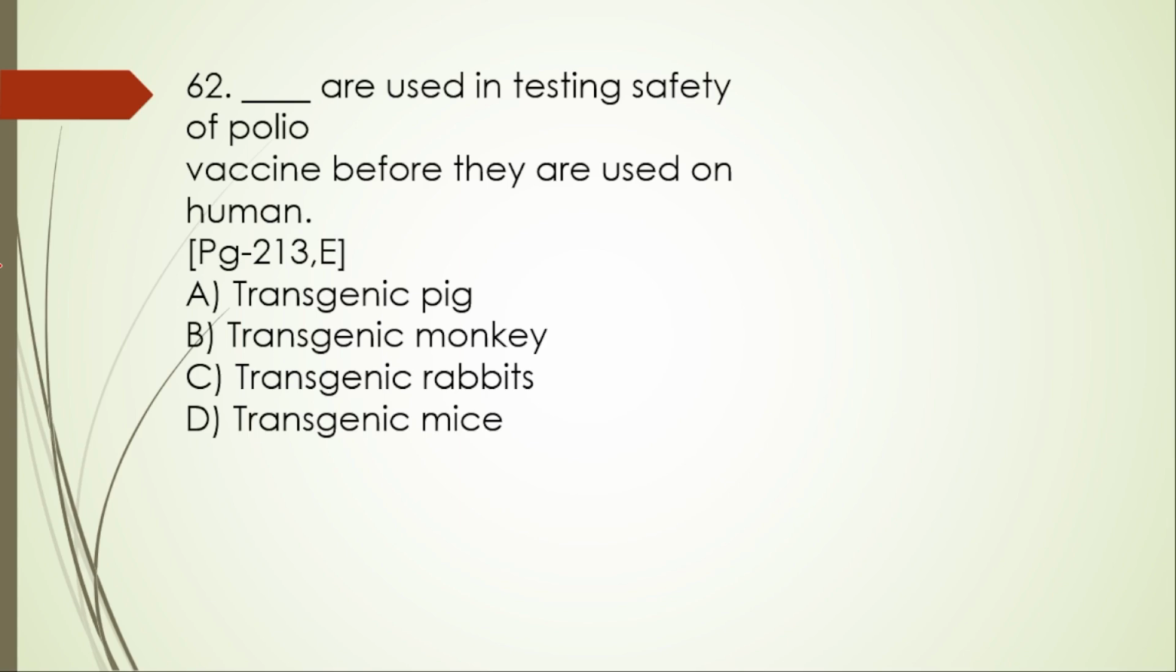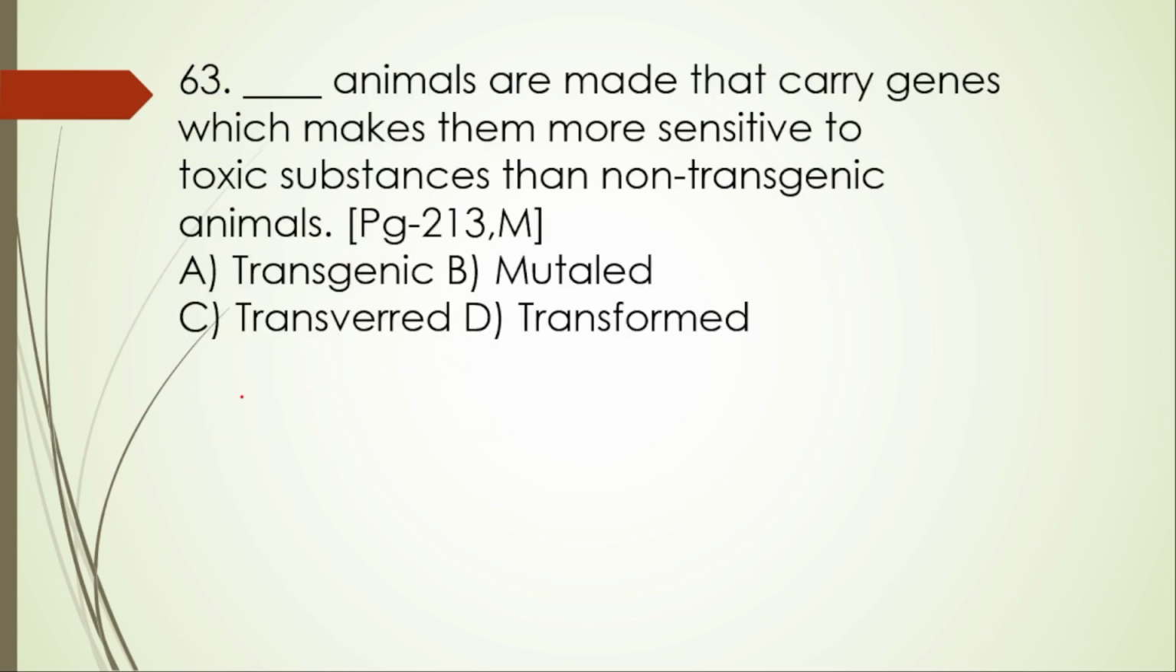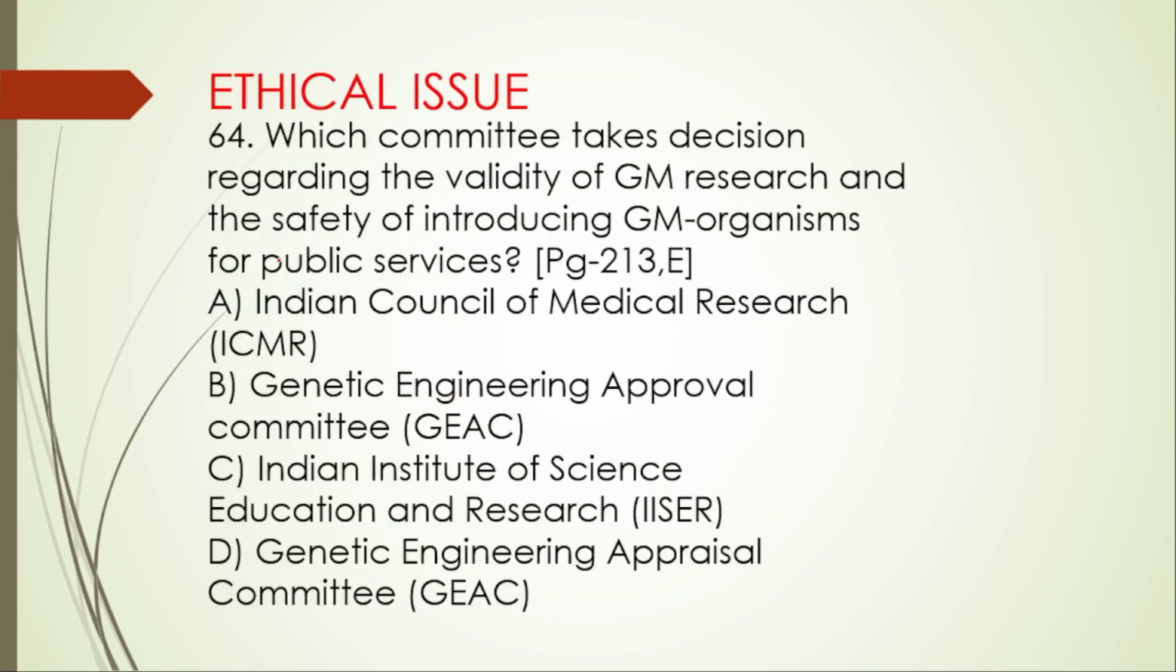62nd question. Dash are used in testing safety of polio vaccine before they are used on a human. Transgenic pig, monkey, rabbit, mice. Here the right option is option D. 63rd question. Dash animals are made that carry genes which make them more sensitive to toxic substances than non-transgenic animals. A. Transgenic, mutants, transferals, and then transformed. So here the right option is transgenic. Now the ethical issues.